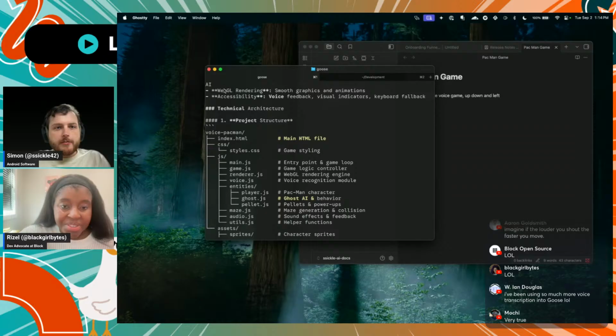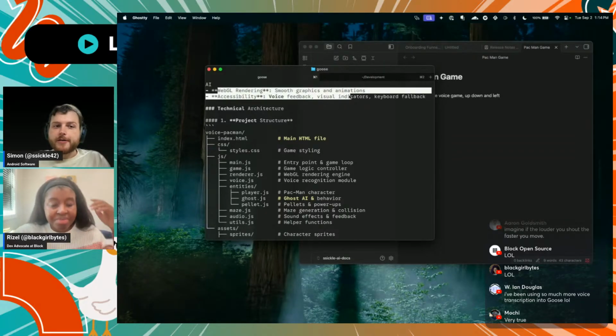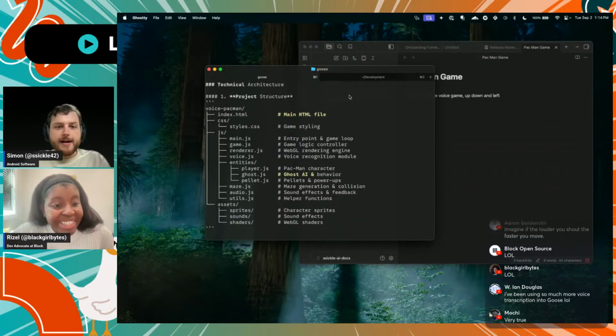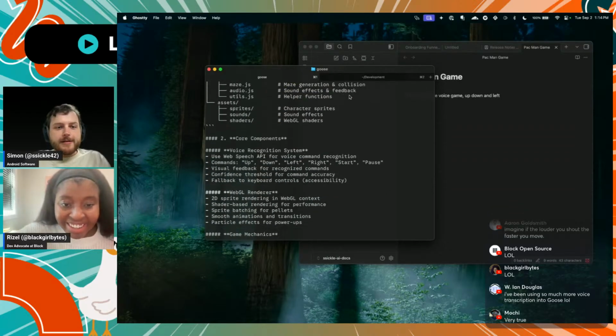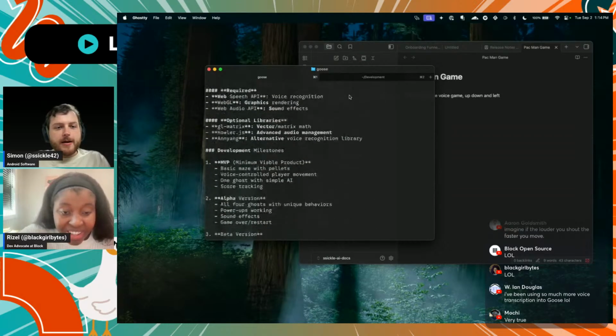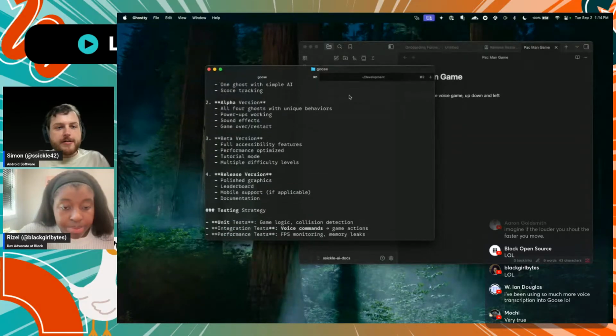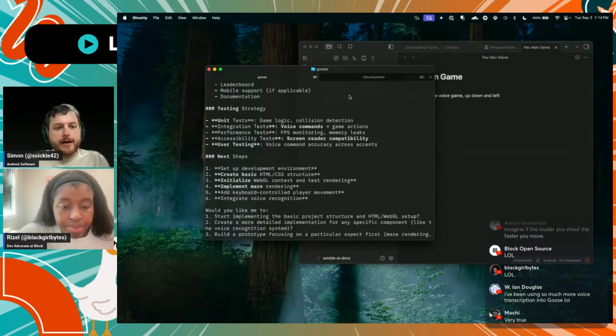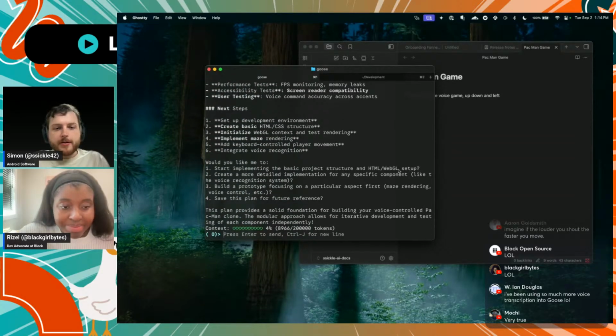This all looks relatively good. It's going to use WebGL for rendering for smooth graphics. I'm excited to see that. Yeah. So there's a bunch of other text in here. I would read that, but this is a competition, so let's just say ship it.